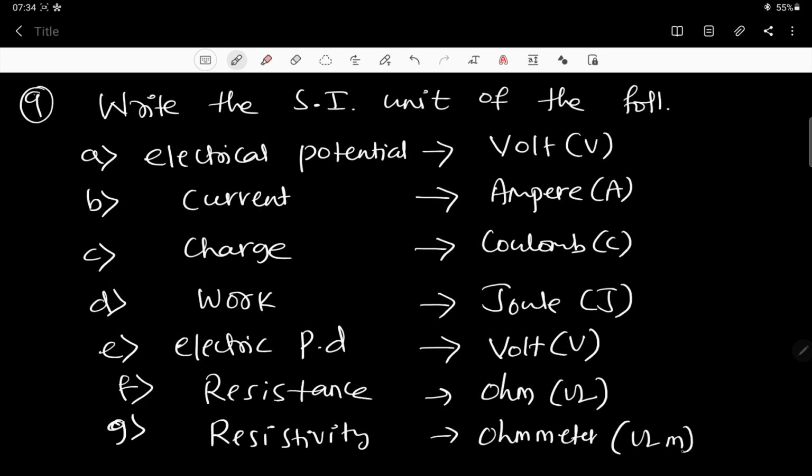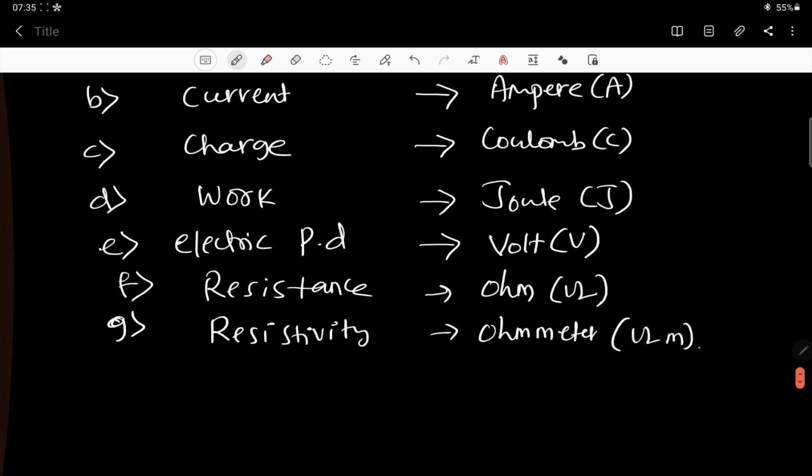It has to be written like this. I hope all these things are clear. Now let us move on to the next question, the 10th one. I think this is the last one.